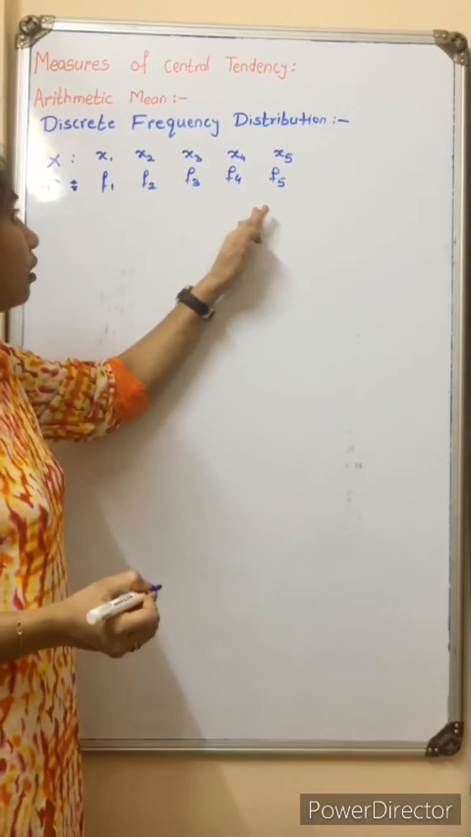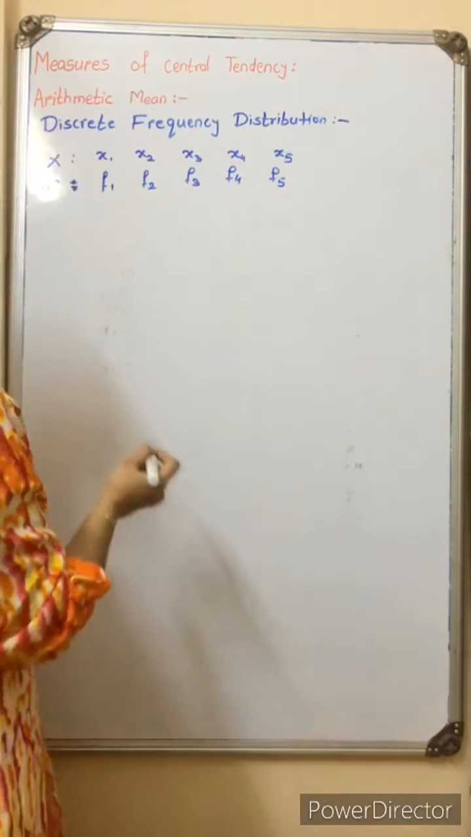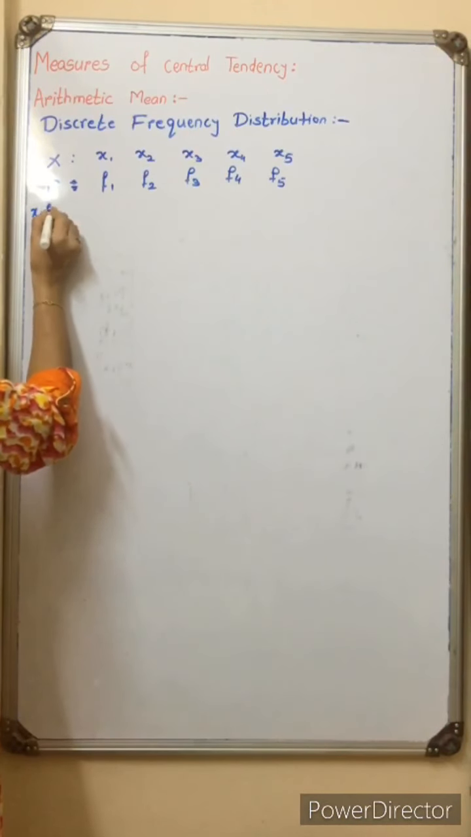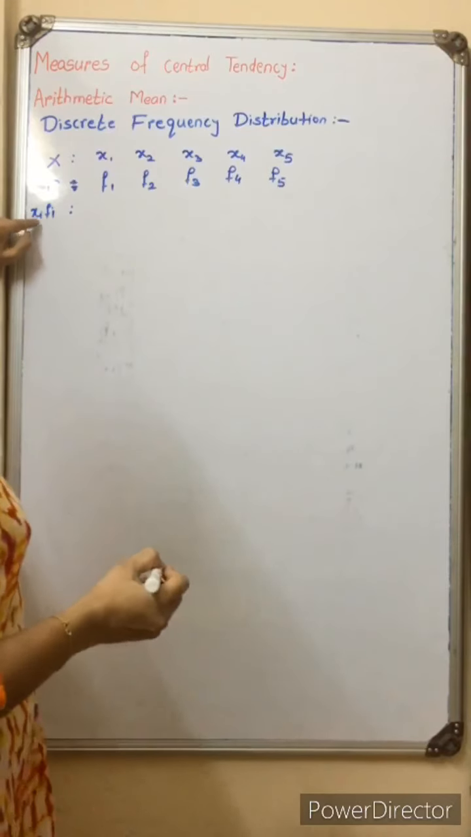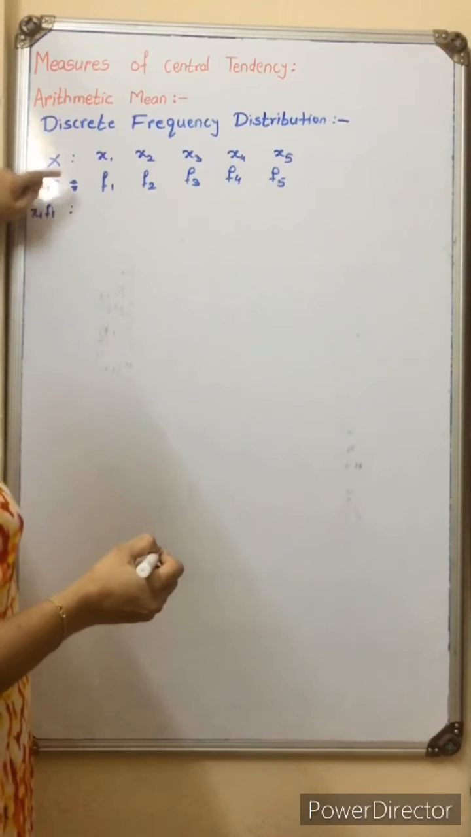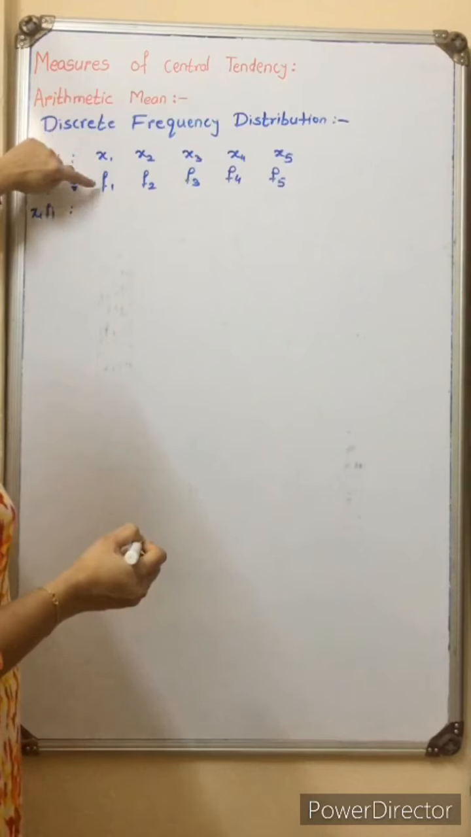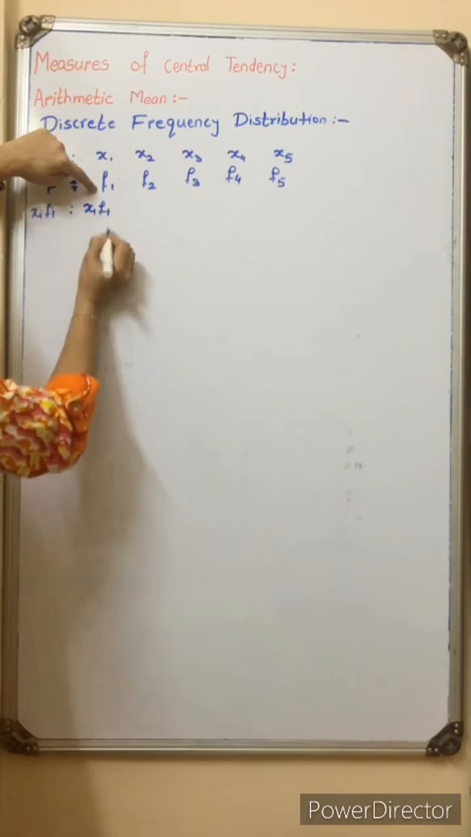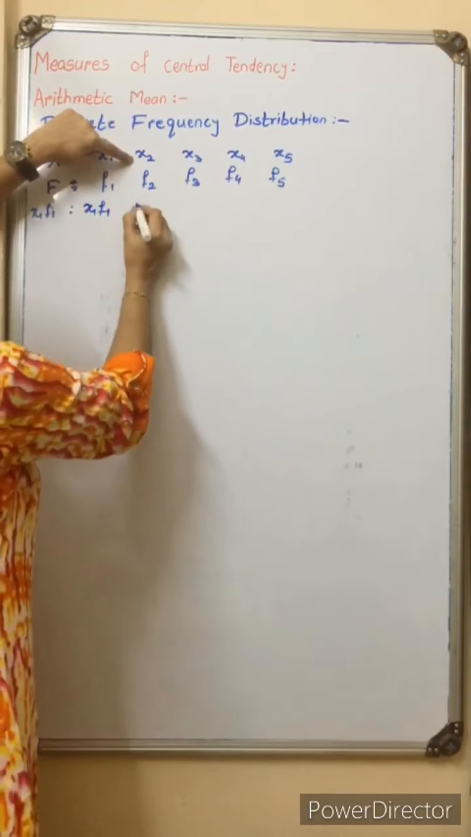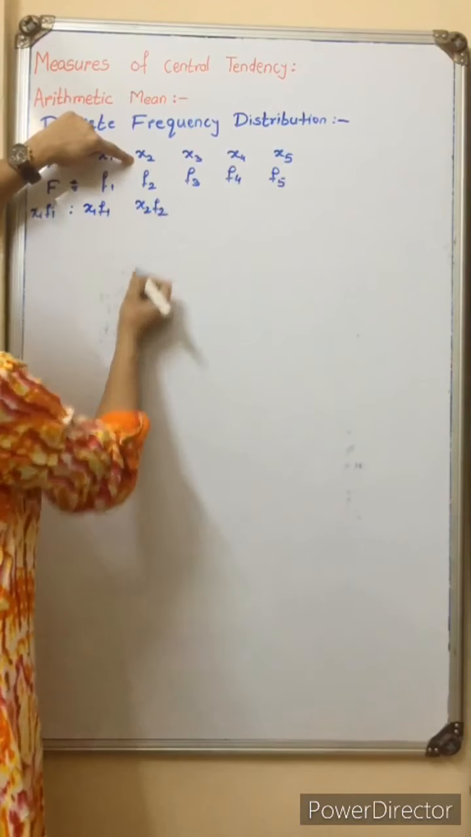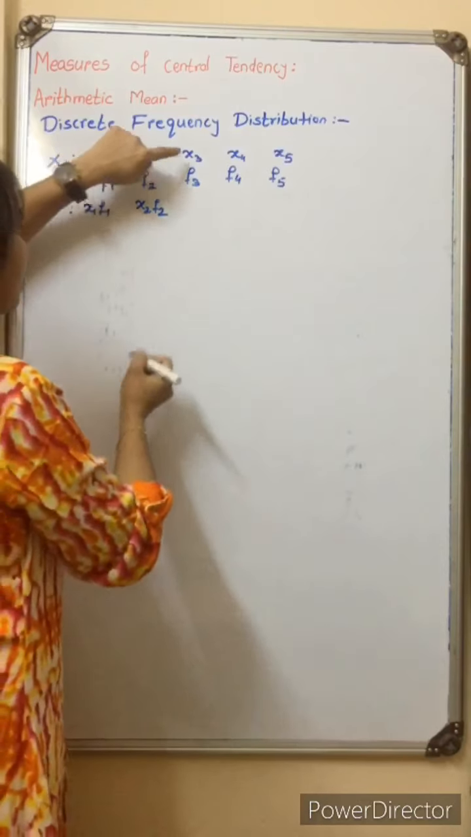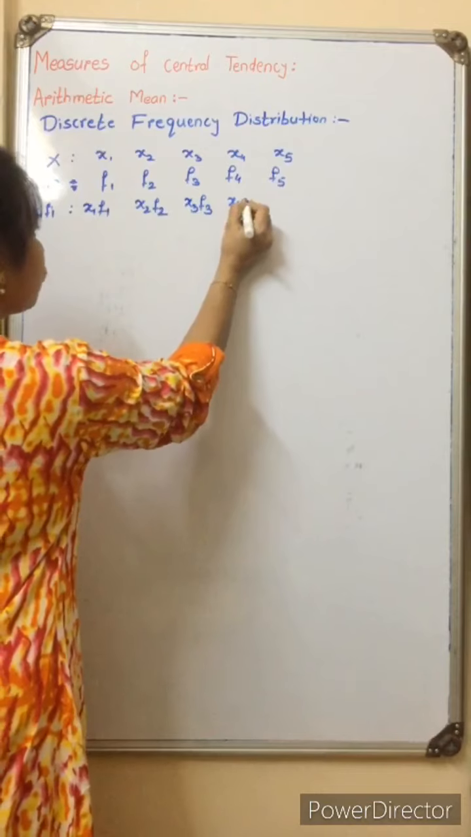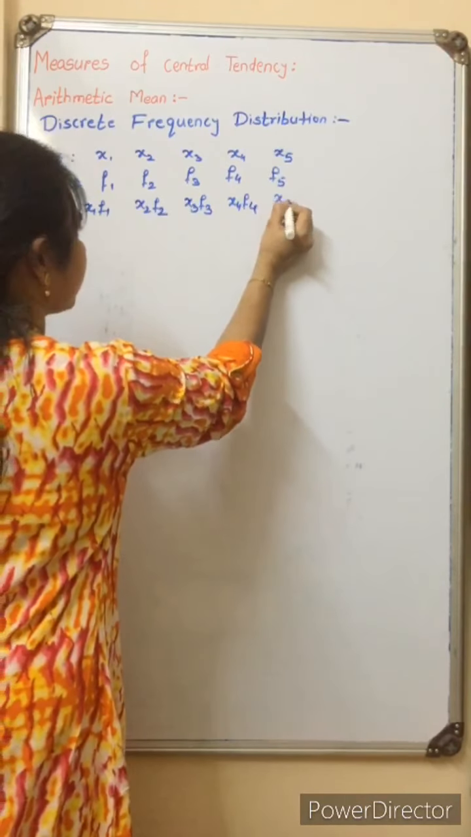What we need to do for the formula is xi into fi. What is the meaning? Xi into fi means when you take x1, take f1 and find the multiplication x1 f1. When you take x2, find the multiplication x2 f2. If you take x3, and similarly for x4 and for x5.